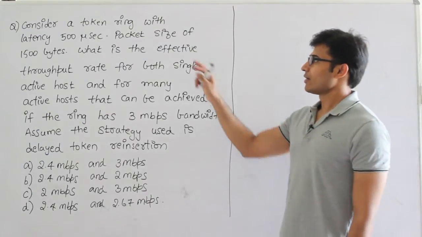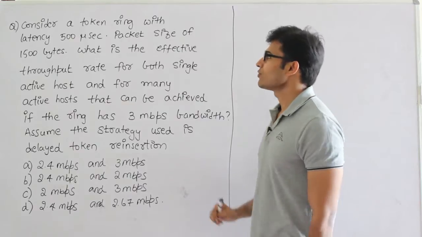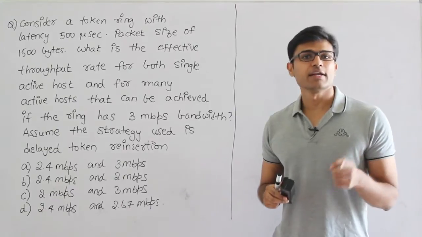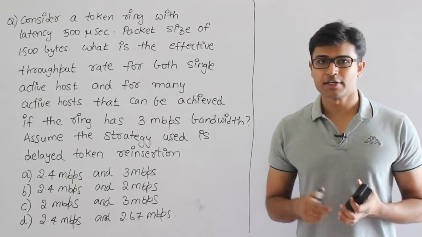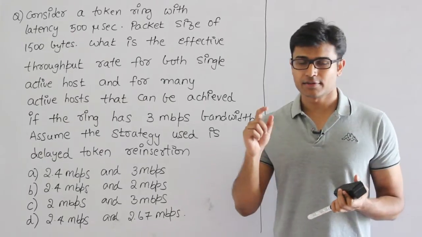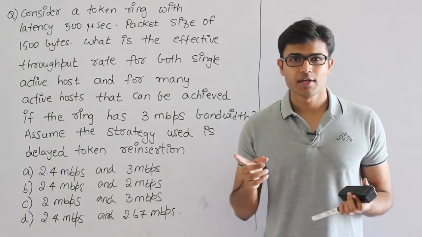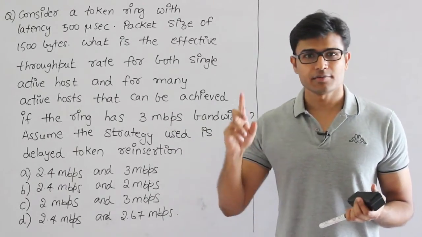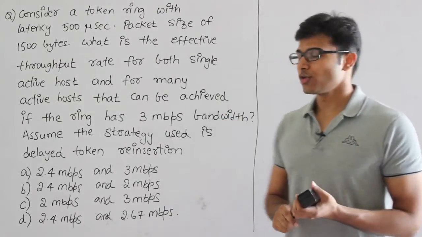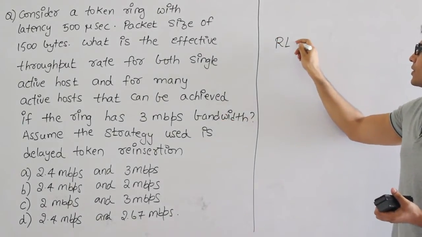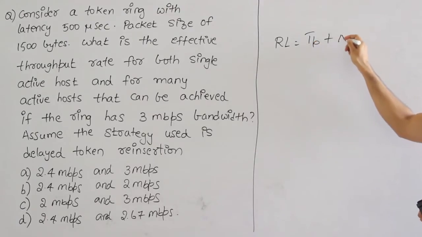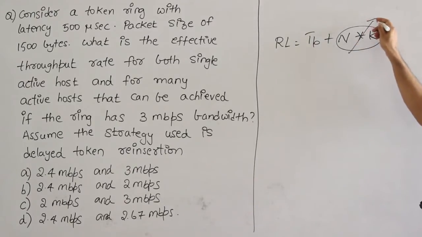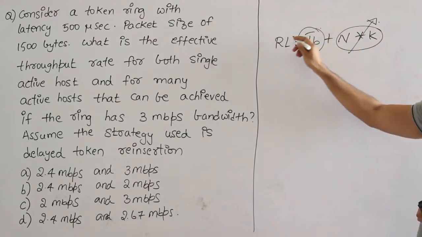Watch this. Consider a token ring with latency of 500 microseconds, which means they are talking about the ring latency. So whenever they give you ring latency, don't use propagation delay. Whenever you are calculating efficiency in token ring, sometimes they directly give you the ring latency, and sometimes they only give you the propagation delay. You know that ring latency is propagation delay plus number of stations times bit delay. If bit delay is not given, then assume that propagation delay is equal to ring latency.